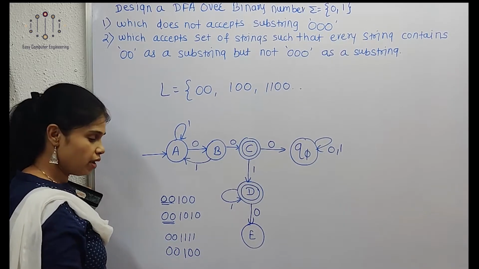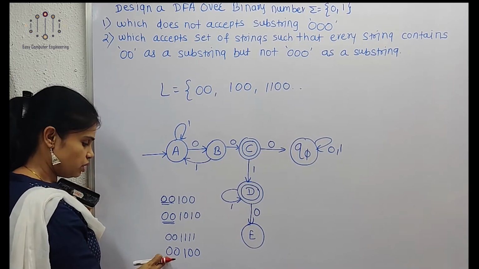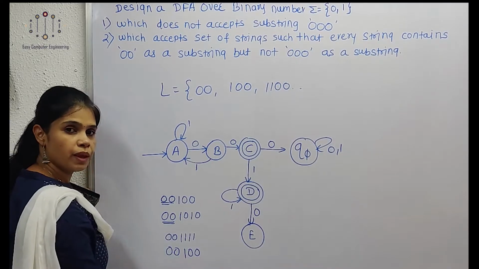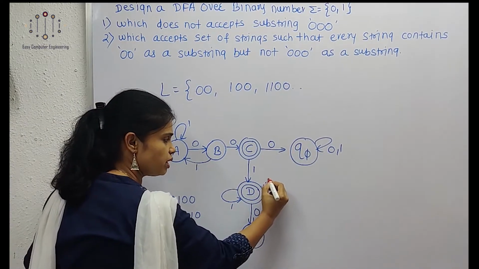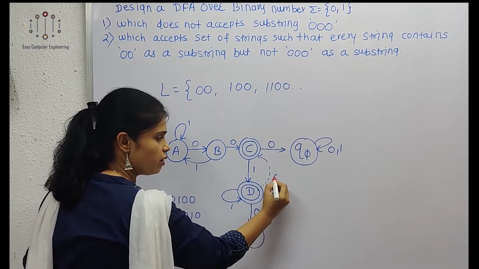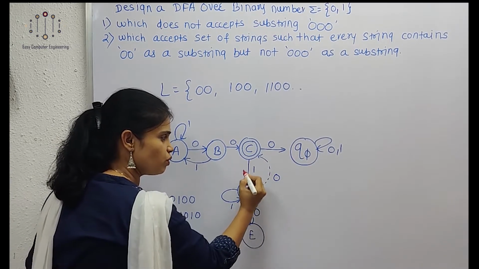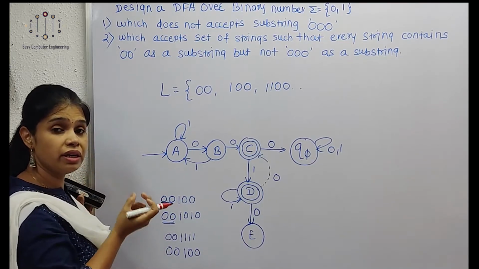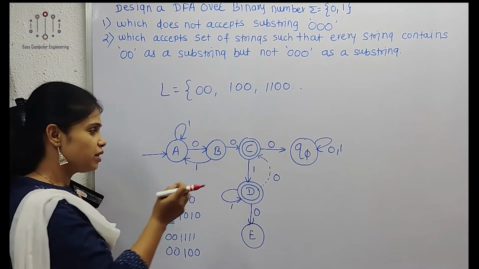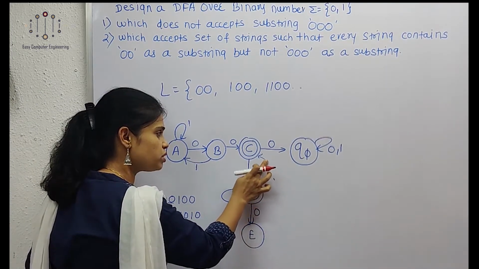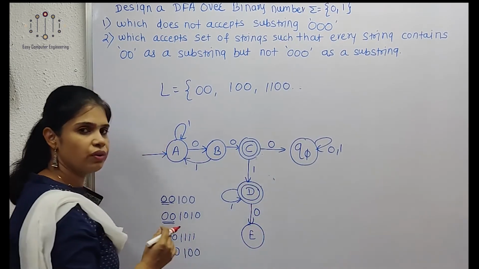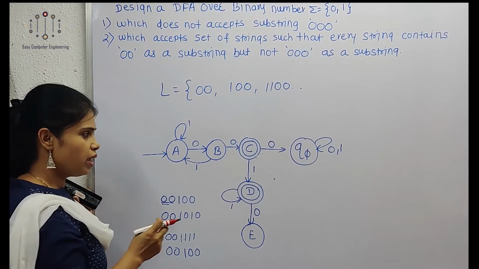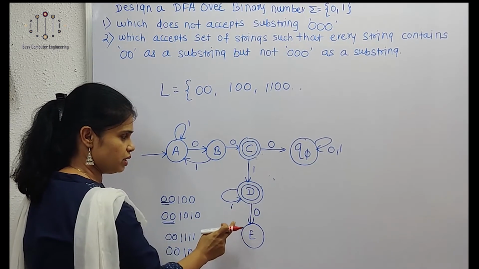This should be a correct string. If we took the 0 transition from this to this, what will happen? Here we are accepting 010101, but we are not getting 00 as a substring. That's why we have taken one more state, E, and from D we showed the 0 transition. Okay, so 1, now 0.